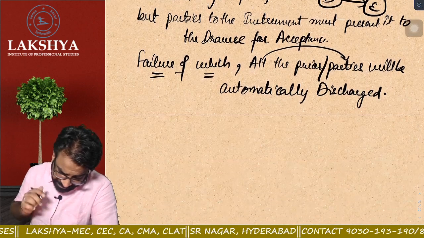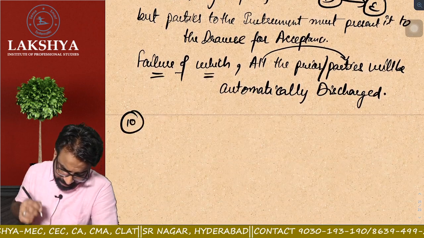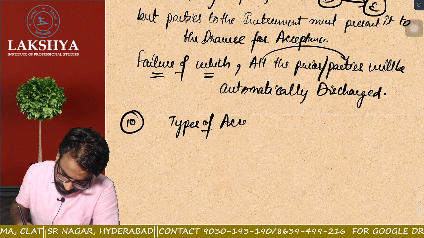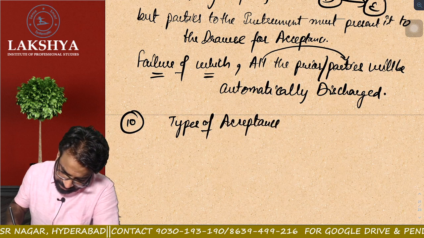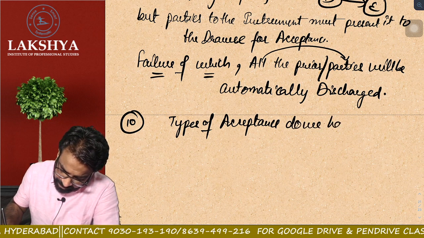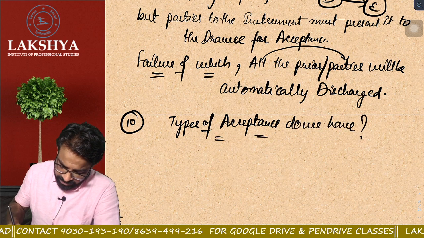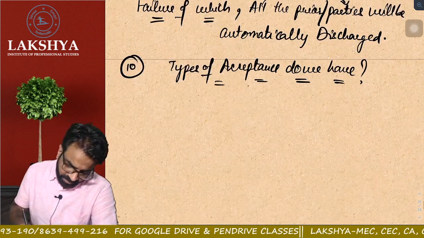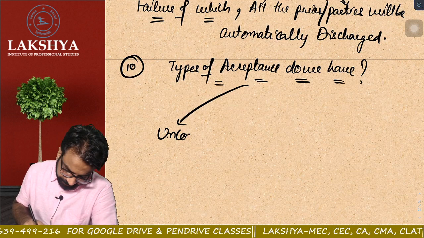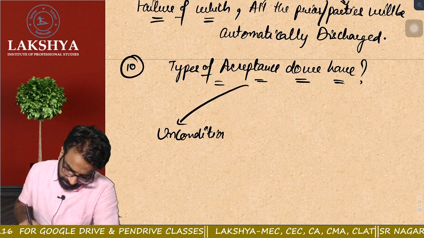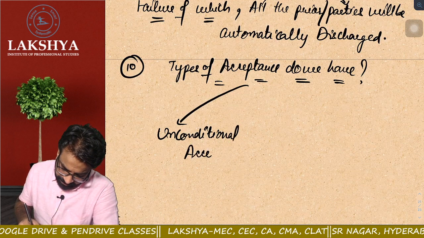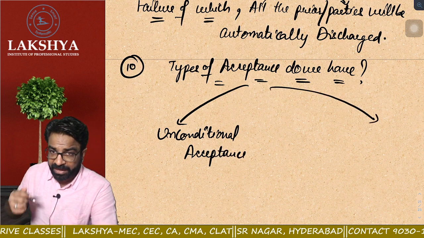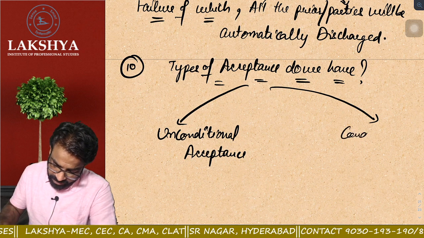Now, next is the most important point: what are the types of acceptance? How many types of acceptance do we have? Sir, are there types of acceptance also? Yes, there are. Acceptance is of two types. One is unconditional. Now you might be getting some bells ringing in your head when I use the word unconditional. And the second one is conditional.